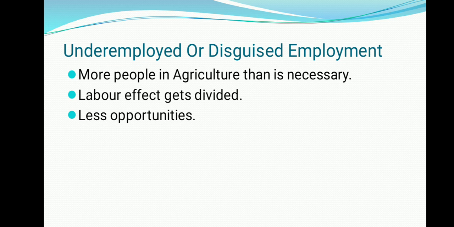Take an example. There is a society where almost all the service class people are living. In that, a barber opens a shop, right? One barber is working there, and all the people who need the services of that barber, haircut and trimming and all that, approach that barber, and he is doing his job nicely.